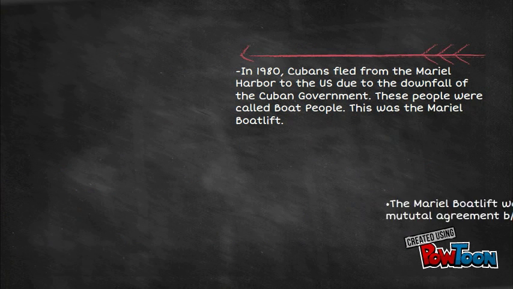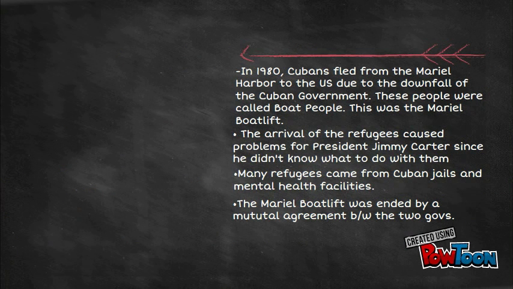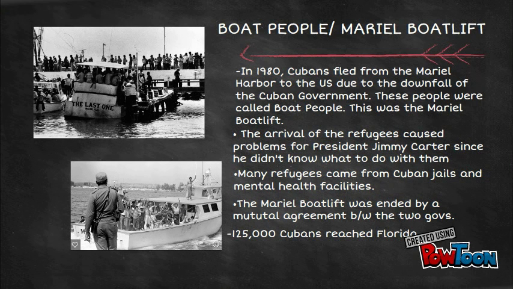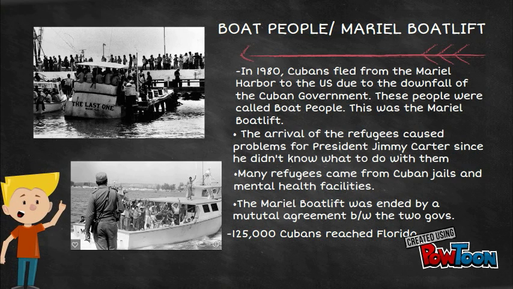In 1980, Cubans fled from the Mariel Harbor to the U.S. due to the downfall of the Cuban government. These people were called boat people. This migration was called the Mariel Boat Lift. The arrival of the refugees caused problems for President Jimmy Carter as he didn't know where to place them. Also, many refugees came from Cuban jails and mental health facilities.